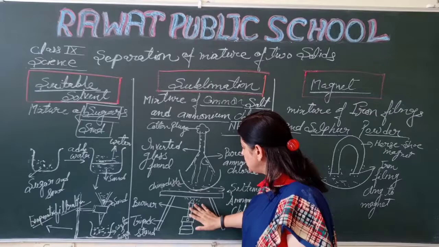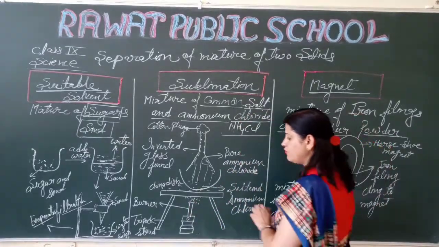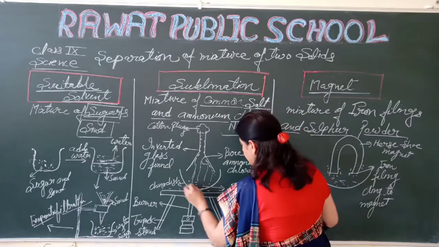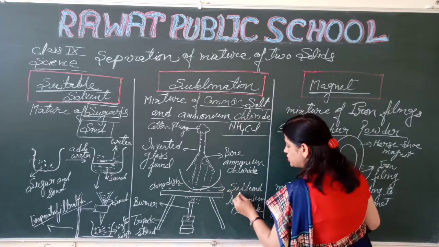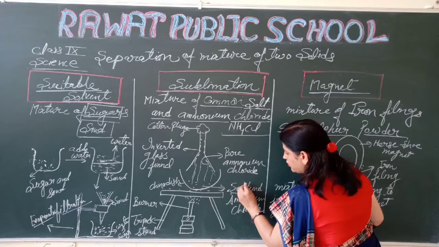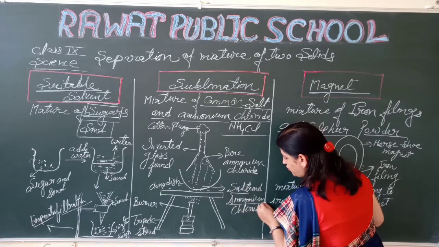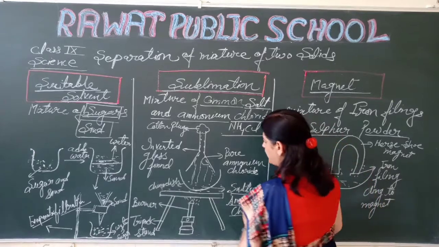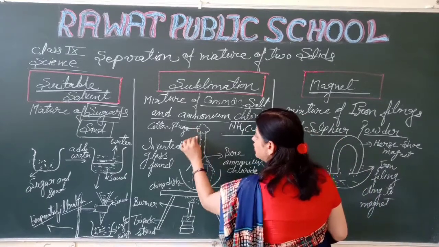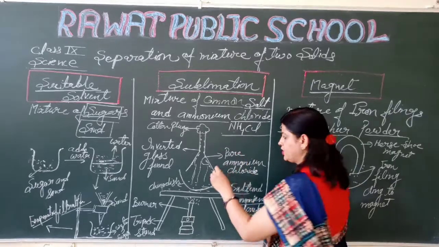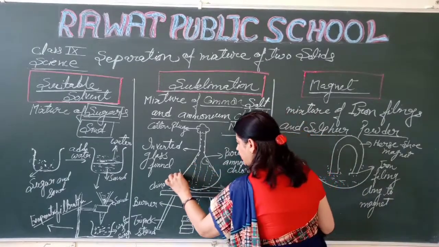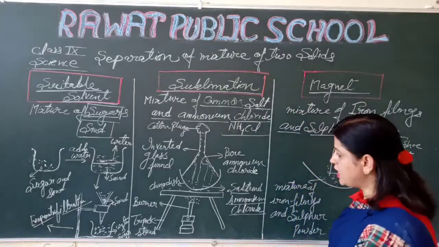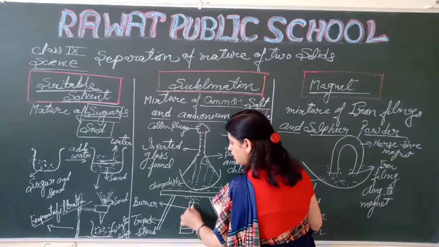So students, here we are taking a tripod stand and a China dish. In the China dish I am taking a mixture of salt and ammonium chloride. Here we can use the inverted glass funnel. We have placed the inverted glass funnel on top, right? And we are using a cotton plug, right? And start heating. We have turned on the burner to heat.